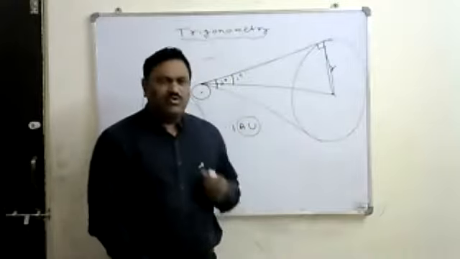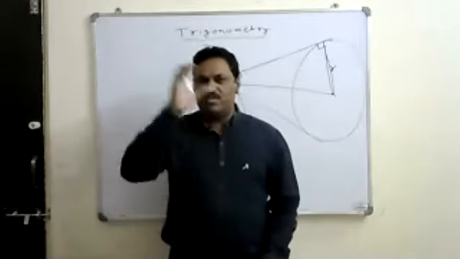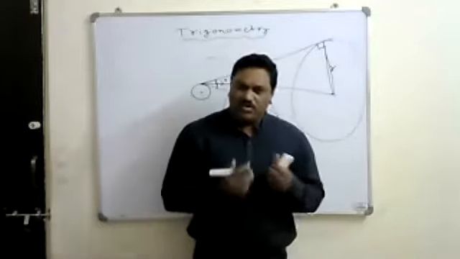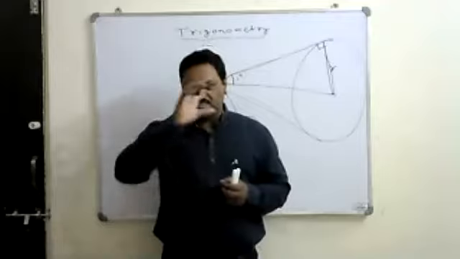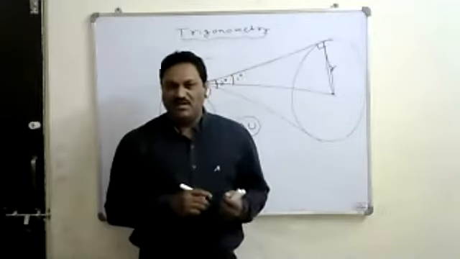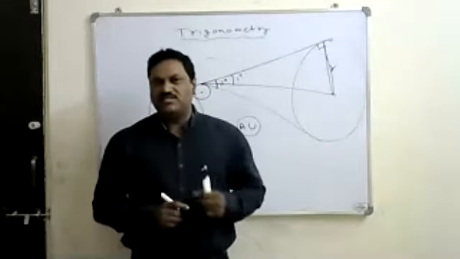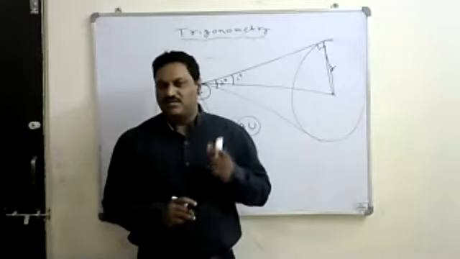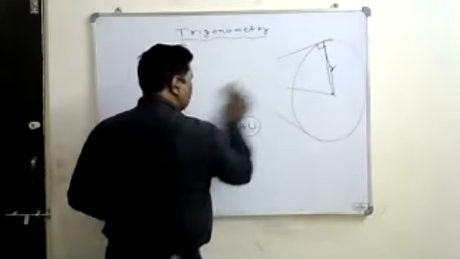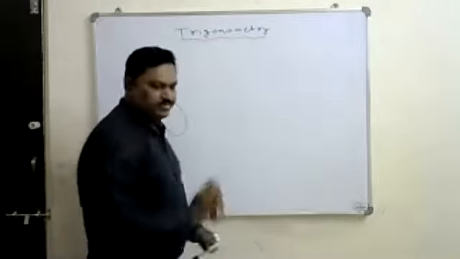we can find anything. That's why we know the dimensions and measurements of all the planets roaming around the sun. In the sun's family, whatever planets are there, we know all their dimensions, their sizes, and the distance from each planet to every other planet. Everything we know in astronomy. So for finding all these things, the role of trigonometry is significant. There are a lot of applications of trigonometry.